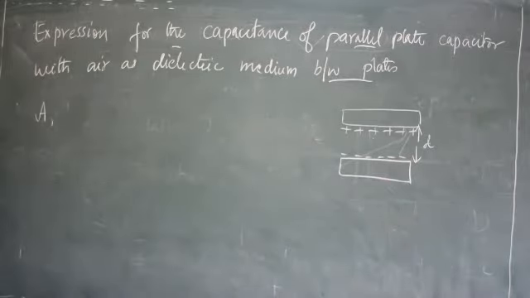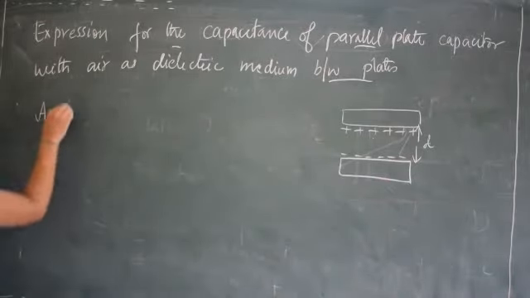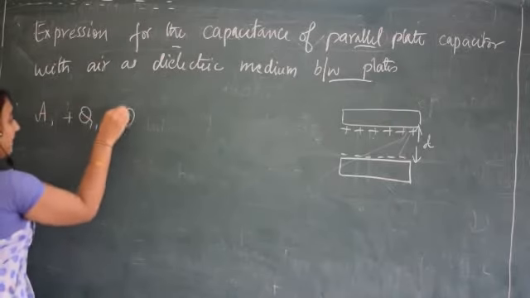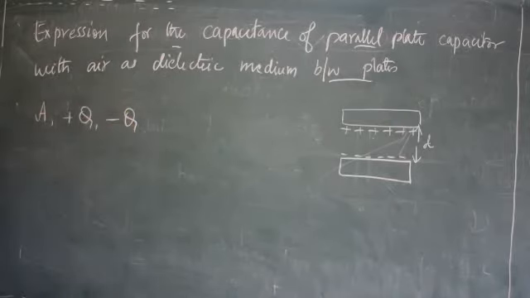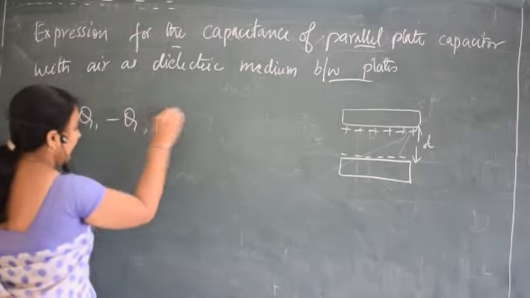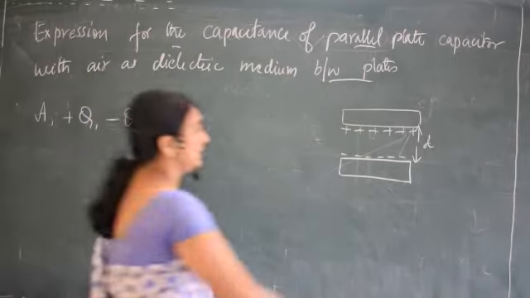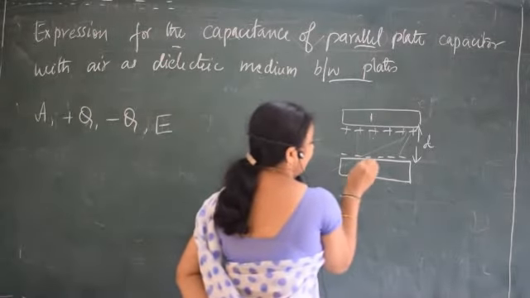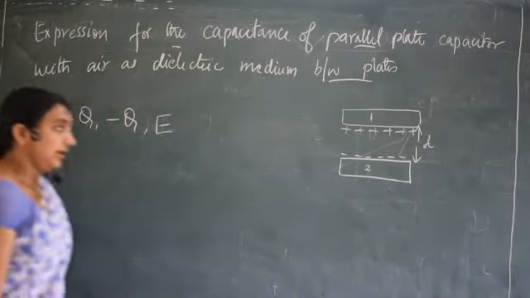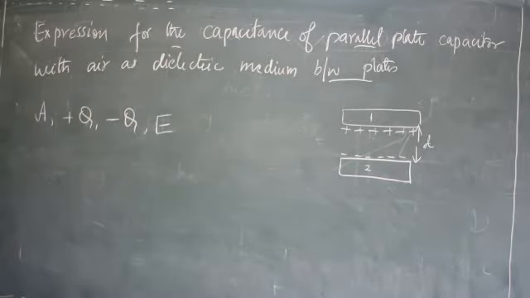Because of these charges, an electric field is developed, given by the letter E. Let me mark it as first plate and second plate.